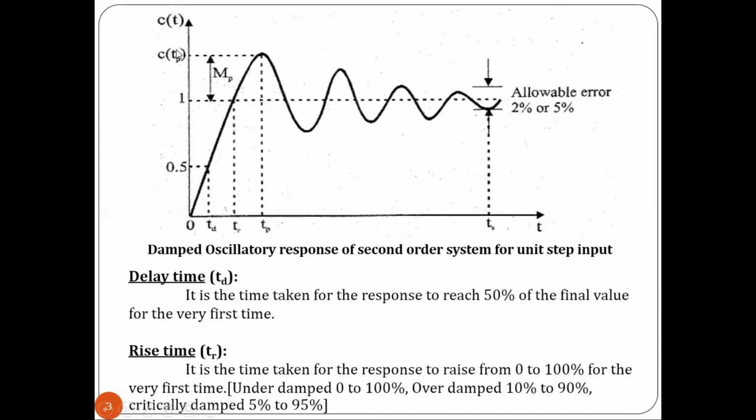It is nothing but the ratio of maximum peak value to the final value. The final value is C of infinity. So we will be getting C of Tp minus C of infinity divided by C of infinity. Again, here we have settling time. This is the time taken for the response to reach and stay within a specified error. The allowable tolerance error is 2% or 5%.